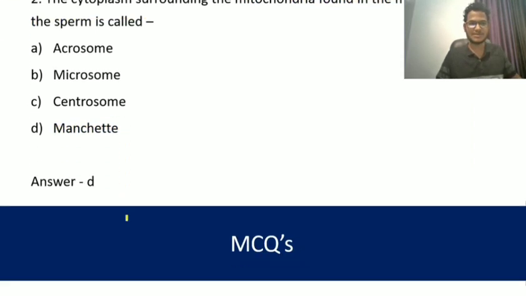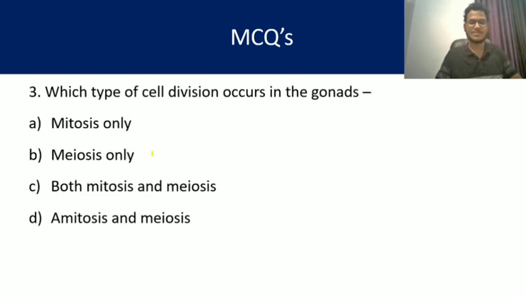Okay. So question number 3 for you. Which type of cell division occurs in gonads? So here, during spermatogenesis and oogenesis, we have found that both mitosis as well as meiosis are important. So the answer is C, that is both mitosis and meiosis occur in gonads, for the formation of sperms in the process of spermatogenesis and for the formation of ova in the process of oogenesis.